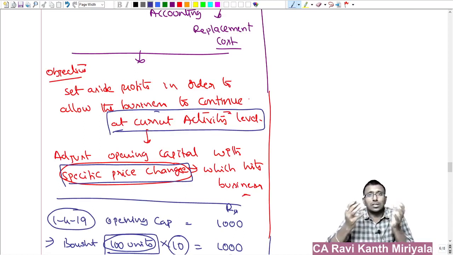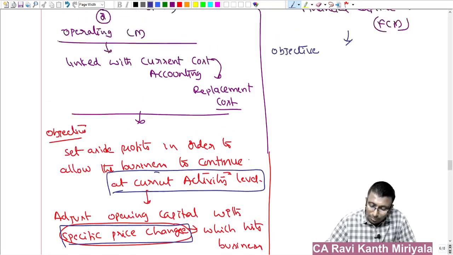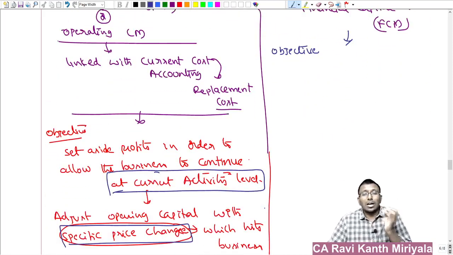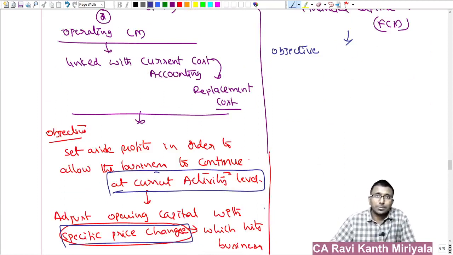You may be purchasing 1000 types of items, but only the unit price changes of the item crucial to my business are considered in physical capital maintenance. But with respect to financial capital maintenance, my dear friend, we don't take that specific price, we take the RPI, the retail price index. That is nothing but inflation basically.